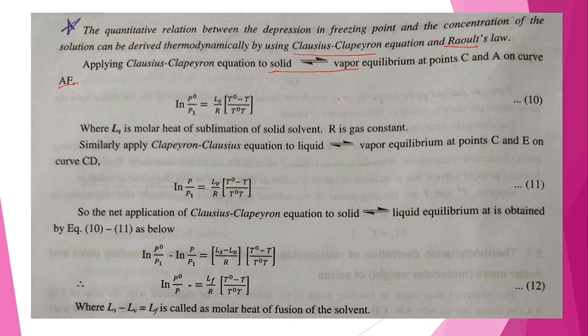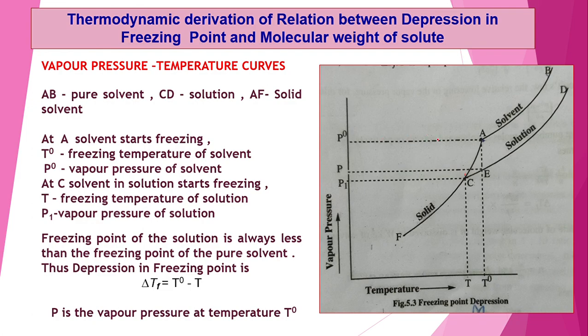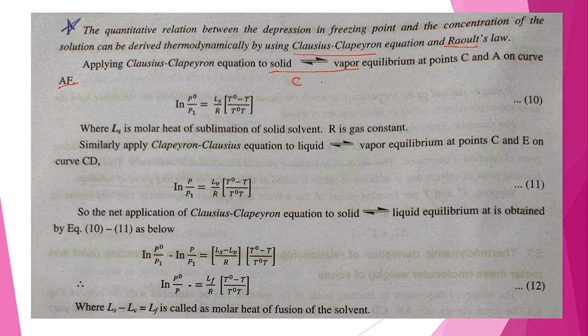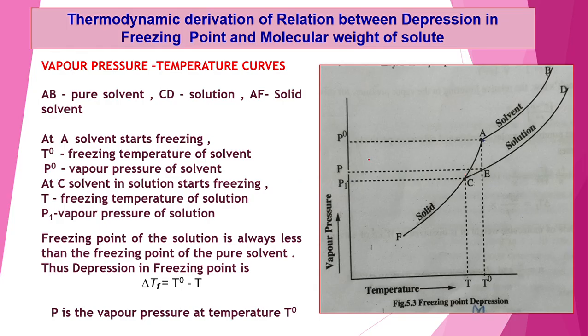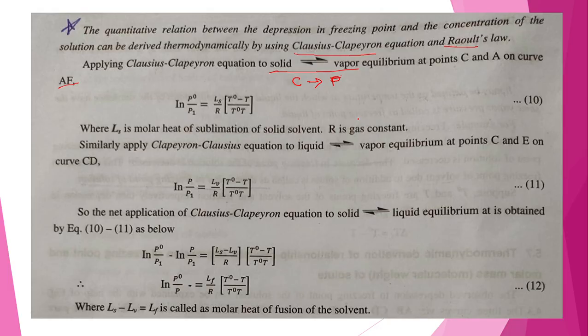We know that at point C, the temperature is T and the vapor pressure is P1.